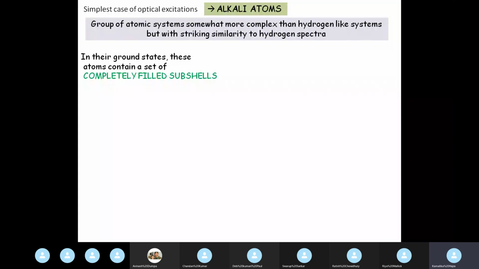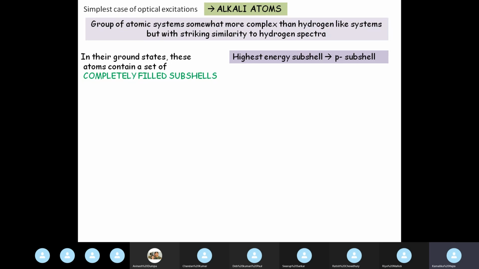Now in the ground state, the atoms contain a set of completely filled subshells. When these atoms are in the ground state, the subshells are completely filled, and the highest energy subshell is the p subshell. Okay, s, p, d, f. So whichever orbital you are in, when they are in the ground state, the highest filled subshell is the p subshell. Suppose you are in the K orbital, so the highest filled subshell is the p subshell of the K orbital. So which will be the next higher energy subshell?